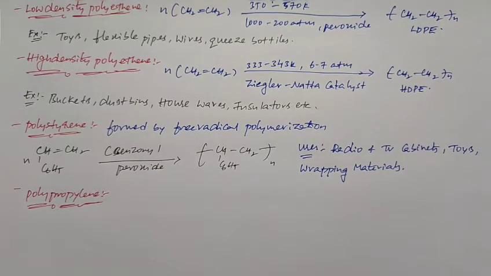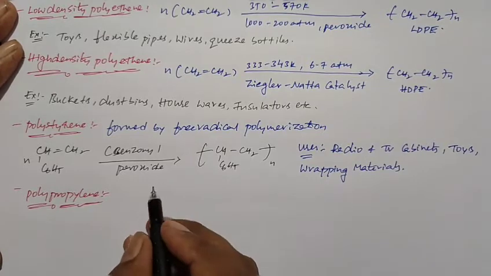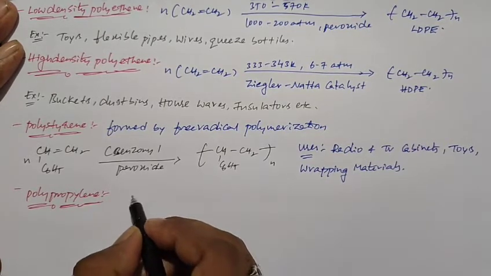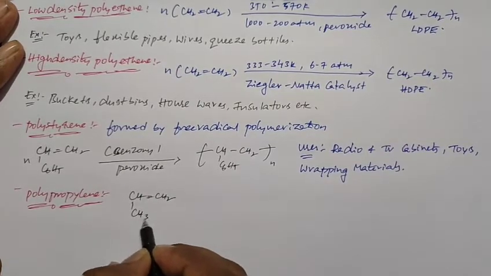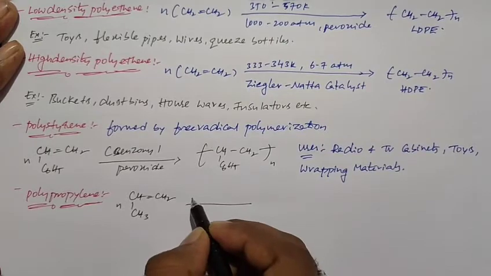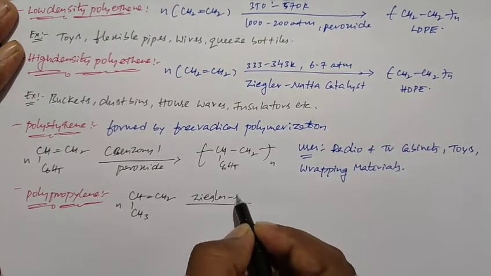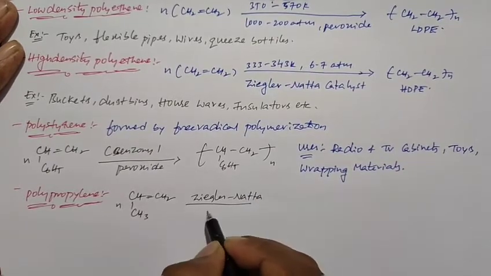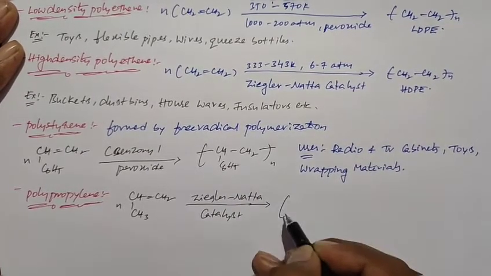So when propylene undergoes polymerization in presence of Ziegler-Natta catalyst, we get the polypropylene. So if we take the structure, CH double bond CH2 CH3. So this is the structure of propylene. When the propylene undergoes polymerization in presence of Ziegler-Natta catalyst, it can form